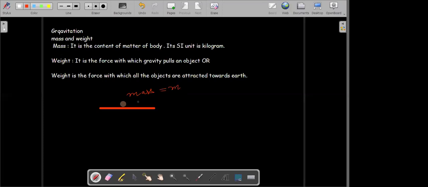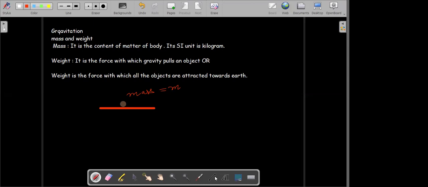It means its mass will remain the same, whether it be earth, whether it be moon, whether it be space. The content of matter, the number of atoms which are present in that, will remain the same. It won't change. So the mass of this body remains the same.